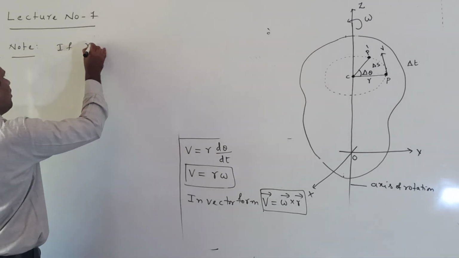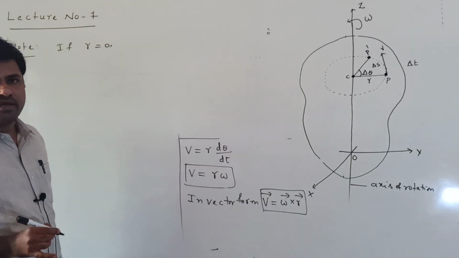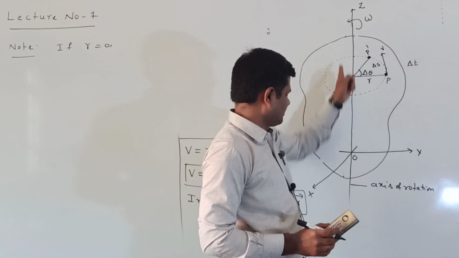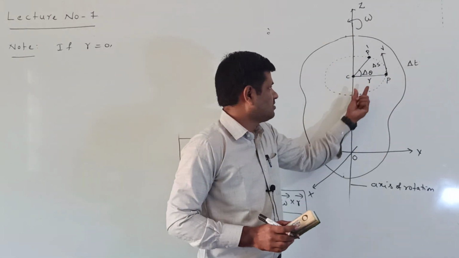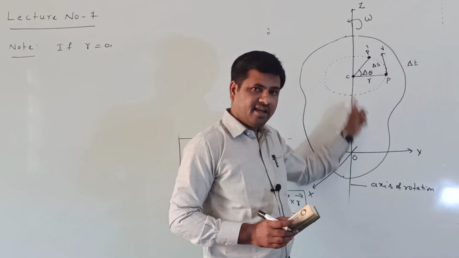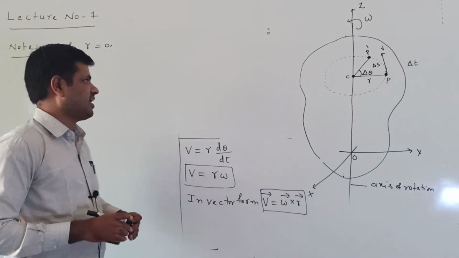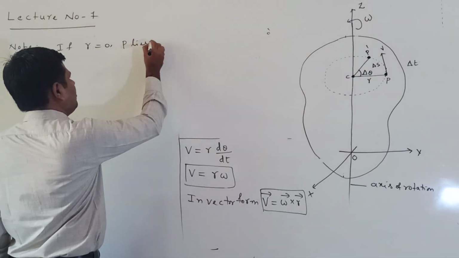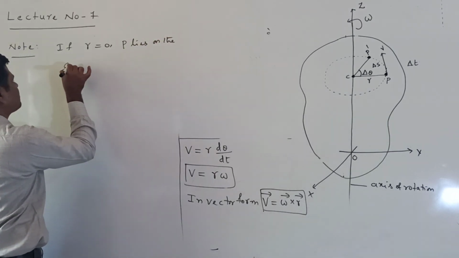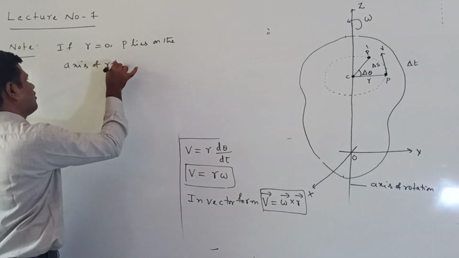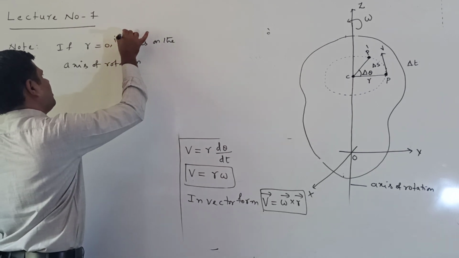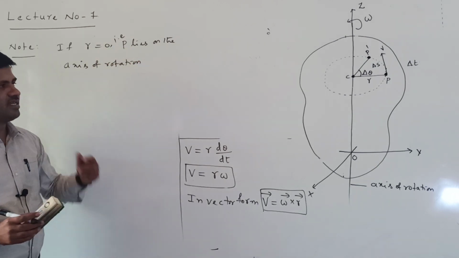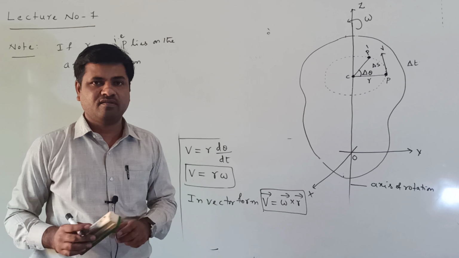Suppose r equal to 0, radius is equal to 0. When r equal to 0, this point P lies on the axis of rotation. When point P lies on the axis of rotation, r is equal to 0 means the particle lies on the axis of rotation. This is the meaning of r equal to 0: P, the particle, lies on the axis of rotation.